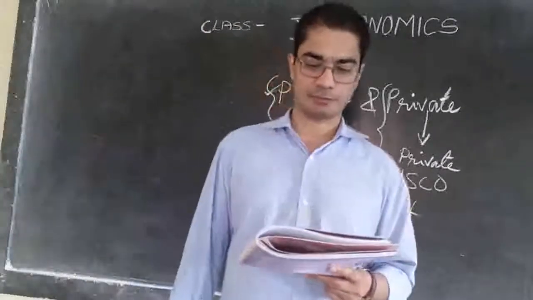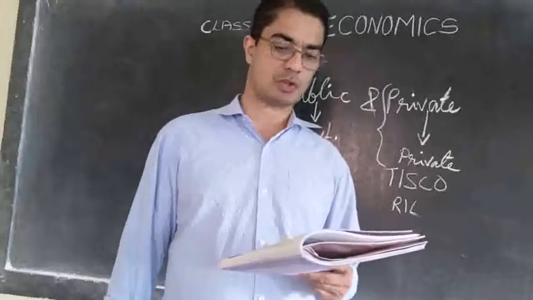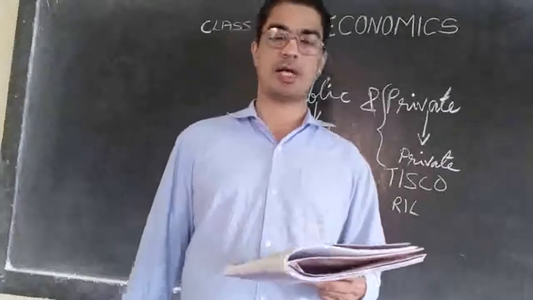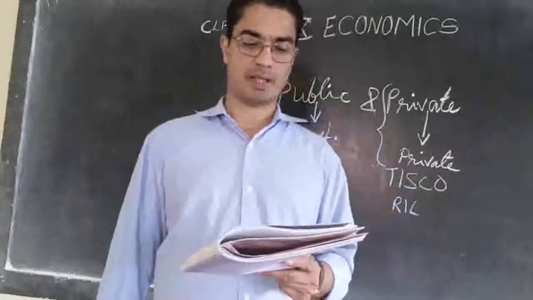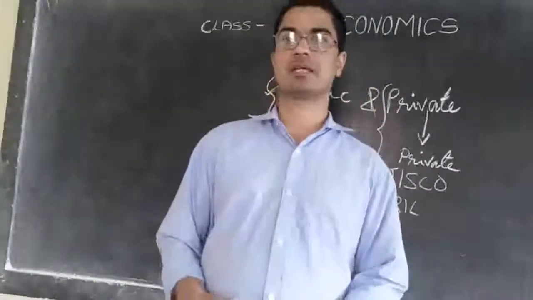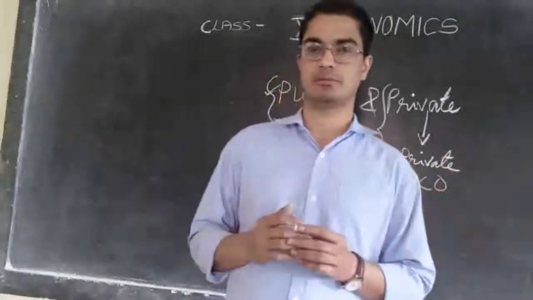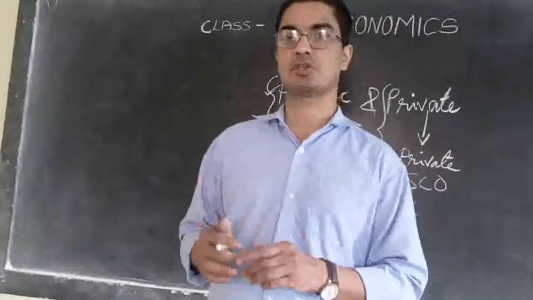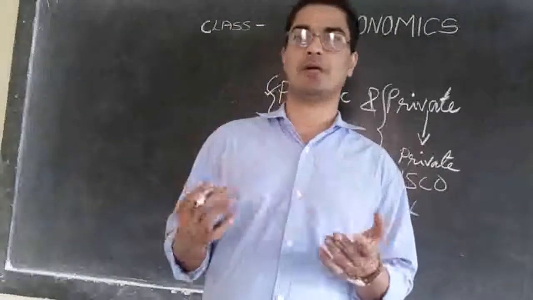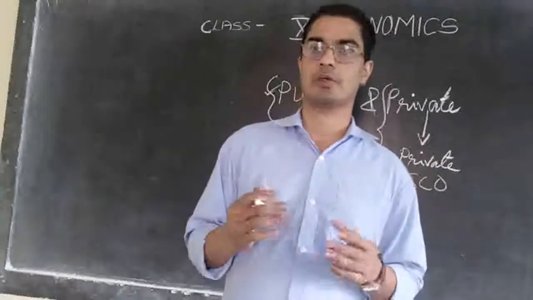with the government support. For example, selling electricity at the cost of generation may push up the cost of production of goods in many industries, and many units, especially small scale units, might have to shut down. For example, if the government asks the private sector, you produce electricity and distribute to the people, then what will happen? Their main purpose is to produce more profit. So they will increase the rate of the electricity. Everybody will have to pay a very high rate for electricity, and that will affect the poor people.